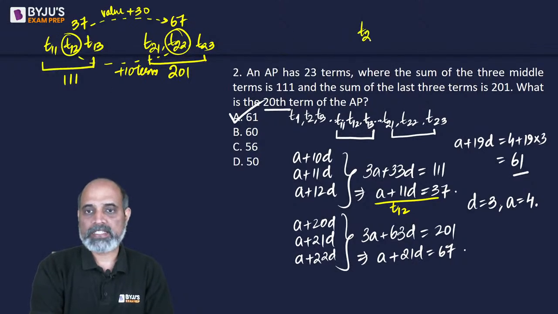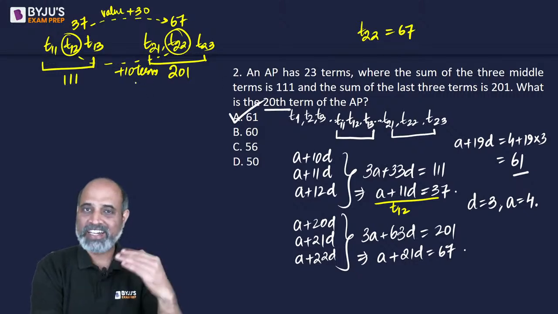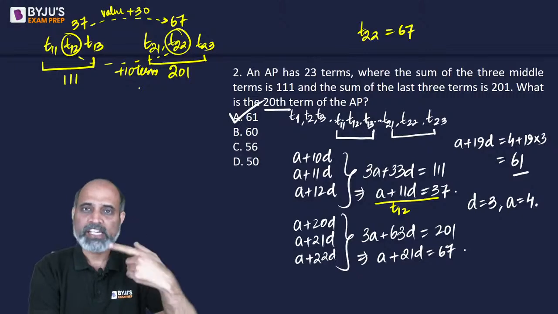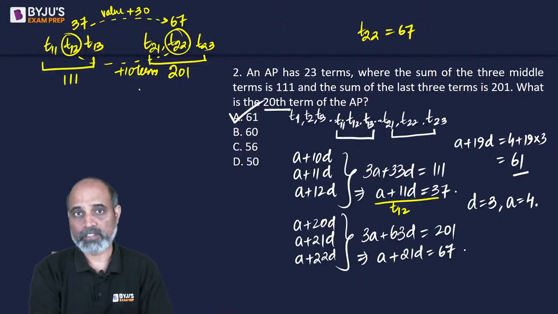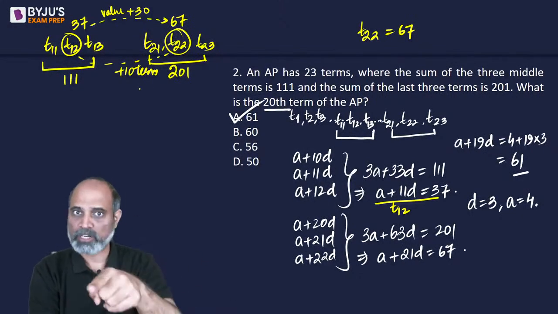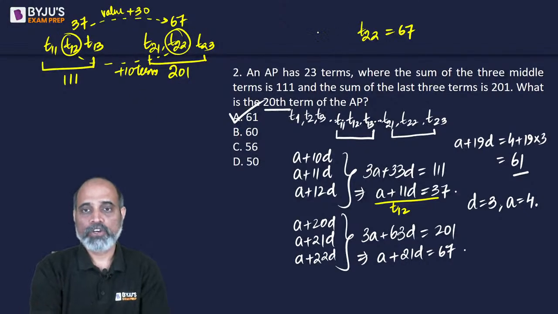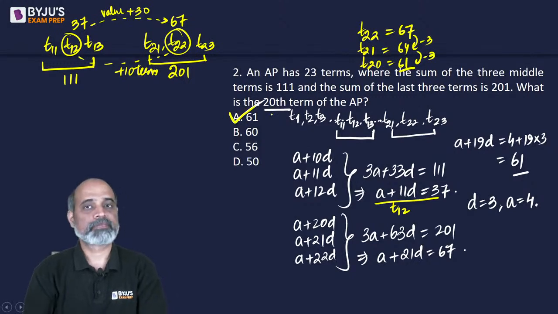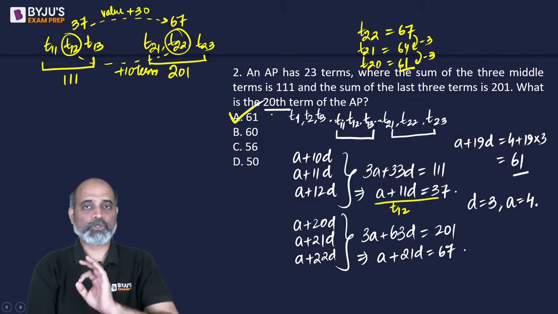So at 22nd term if we are at 67, so 10 jumps gives us 30. So each jump gives us a change of 3. That's what the common difference is, that jump between the terms, right? So if I want to find out what is going to be my 21st term, I will subtract 3 from here. If I want to find out what is 20th term, I will further subtract 3 from here and I will get my answer.